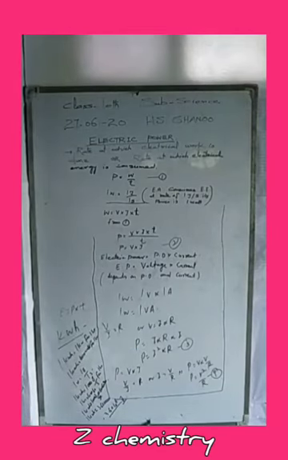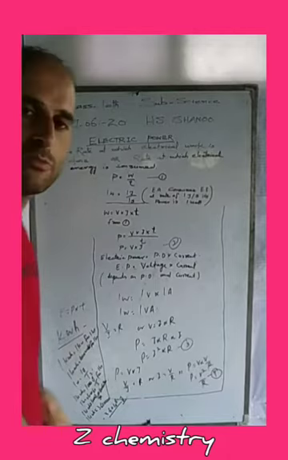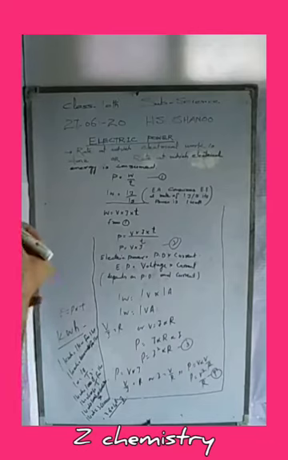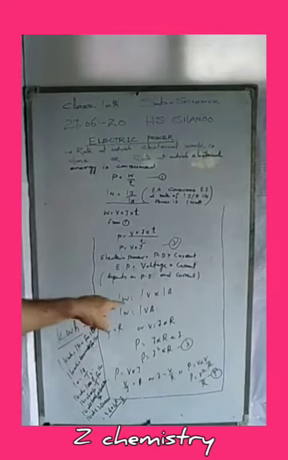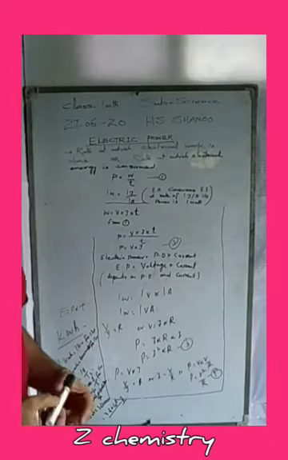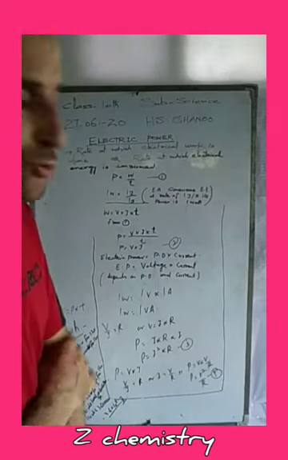We can state that an electric power of 1 watt is consumed by any electric device when it is operated at a potential difference of 1 volt and a current of 1 ampere flows through it. Or we can state that 1 watt is the power consumed by an electric device when it operates at a potential difference of 1 volt and an electric current of 1 ampere flows through it.